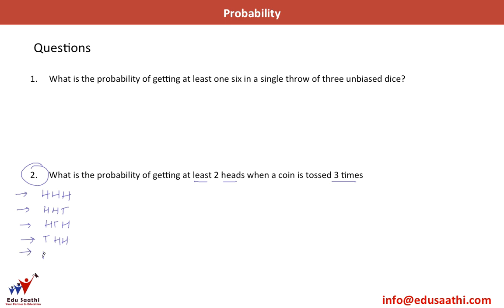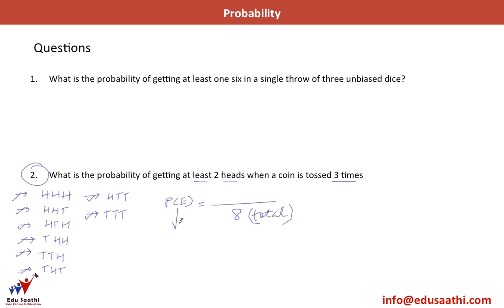Now I can also have 2 tails and 1 head. So I can have tail, tail and head. Then I can have tail, head and tail. And similarly I can have head, tail and tail. And also I can have all three tails. So let's count the total number of cases. I have 1, 2, 3, 4, 5, 6, 7 and 8. So probability of E here is something divided by 8. These are the total number of events that can happen.